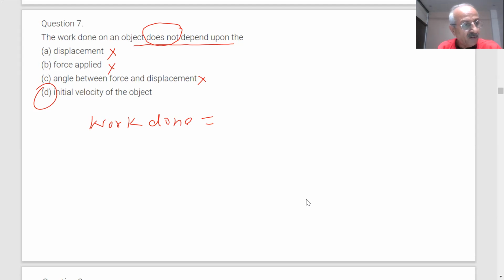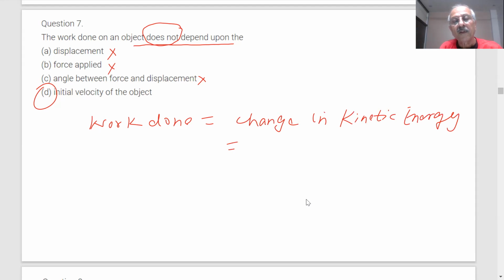Work done is equal to change in kinetic energy, final kinetic energy minus initial kinetic energy. Did we derive it or not? Yes, sir, we derived it.